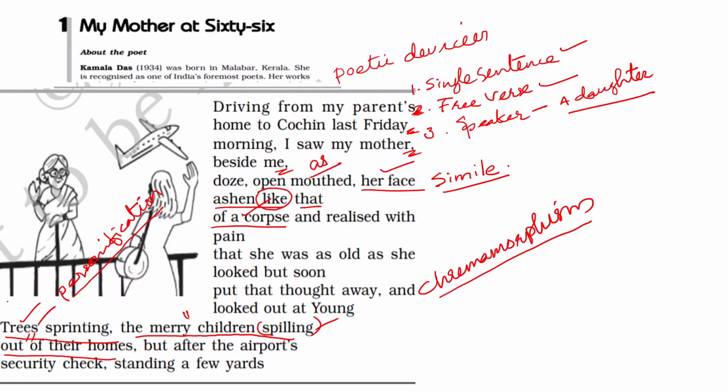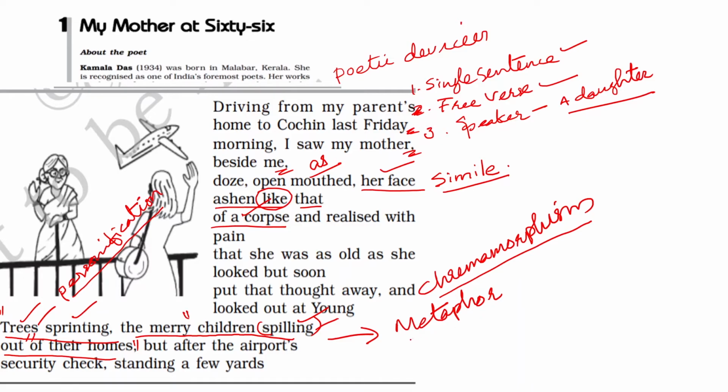Another poetic device, trees sprinting, the merry children spilling out of their homes. Here we can see the poetic device of metaphor also. So what is this metaphor? A word or phrase is applied to an object or action to which it is not literally applicable. Look at that, this sprinting and spilling. Literally both these actions are not applicable to the subjects there.